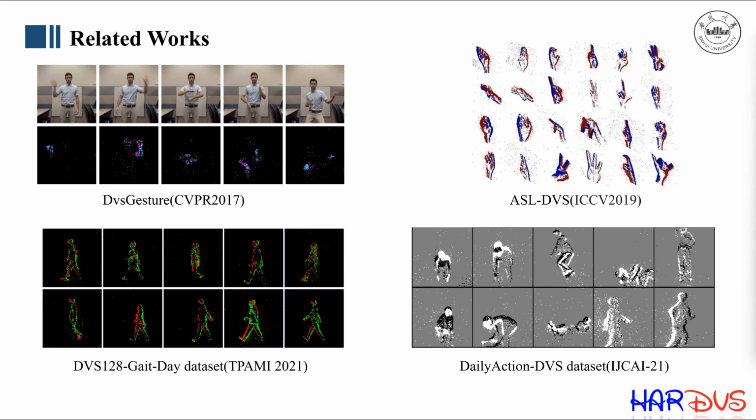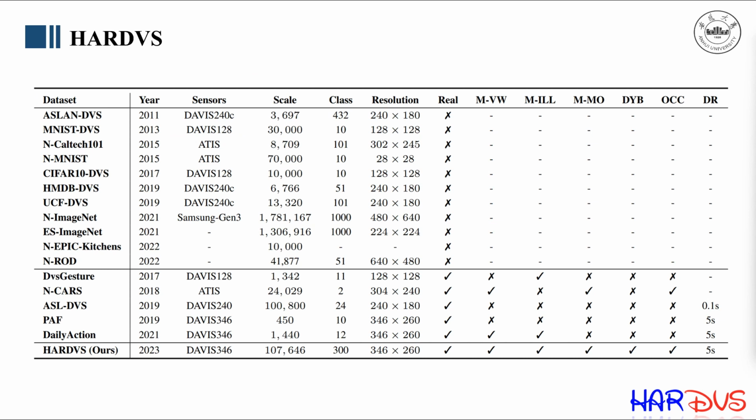Daily Action DVS dataset has 1,440 recordings of 12 daily actions. The dataset is captured by a DVS camera with 2 different lighting conditions and 2 different camera positions. These datasets have shortcomings in terms of scale, types, and acquisition methods. Considering its great practical value, in this paper, we propose a large-scale benchmark dataset to bridge this gap, termed HARDVS.